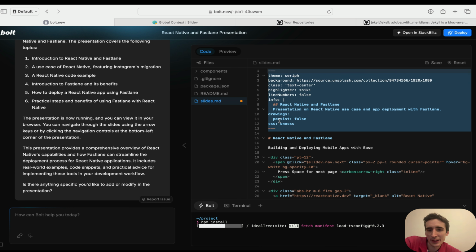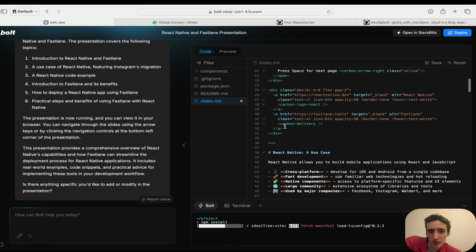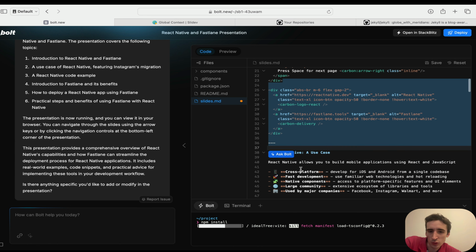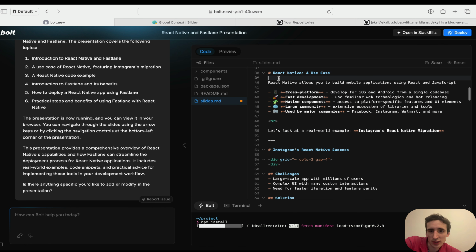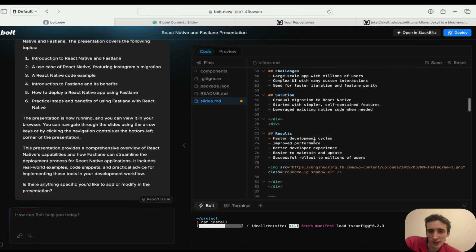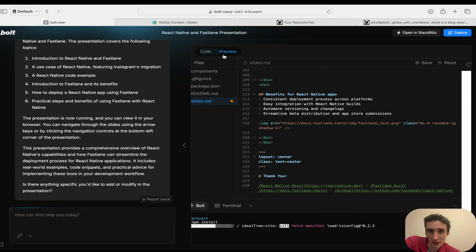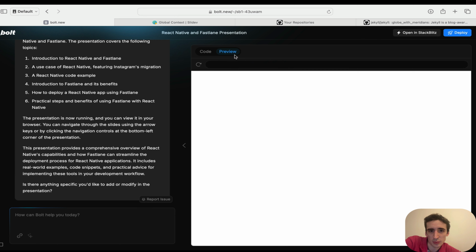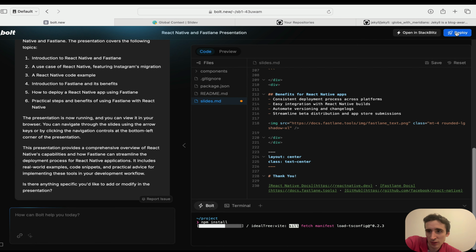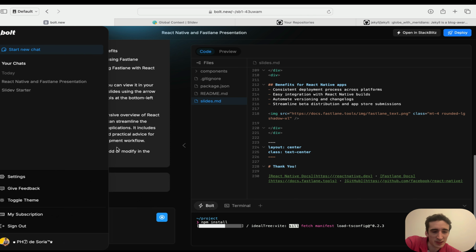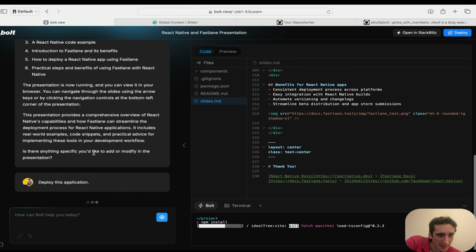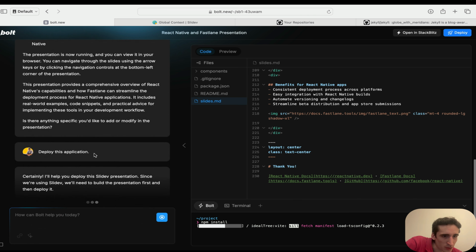a slightly modified way of writing Markdown, where you have all of the metadata first, and then this is just normal, regular Markdown. And you can do quickly some changes. You see, basically, it's really nice slides and ready to deploy. It's pretty impressive. Here we can do preview. Doesn't show anyway. And then we can just do deploy. And that's it. Now I'm deploying it, I wonder what repository it will take.